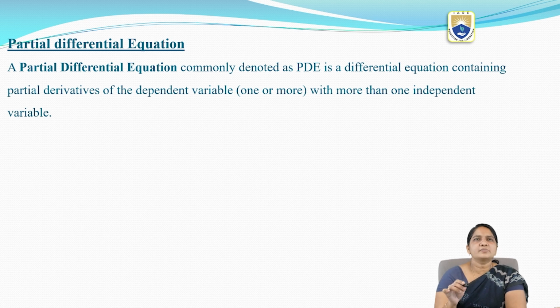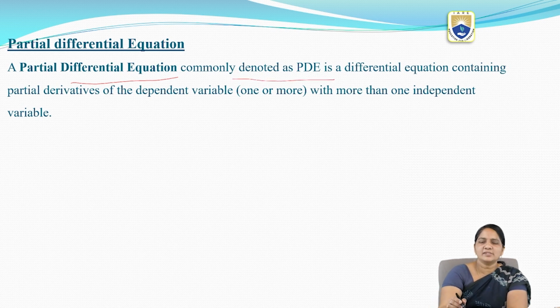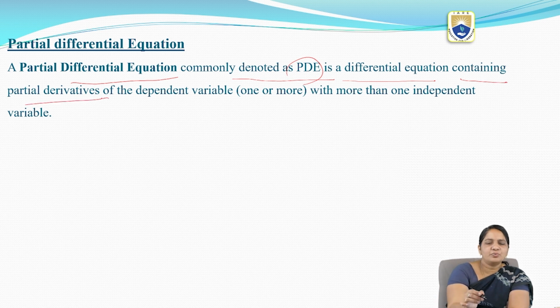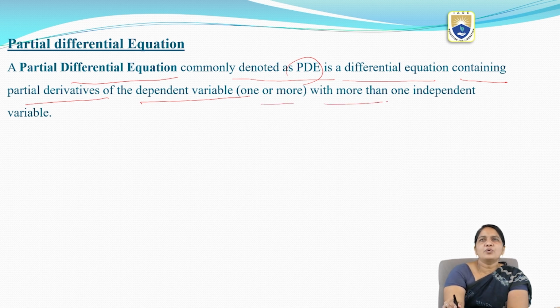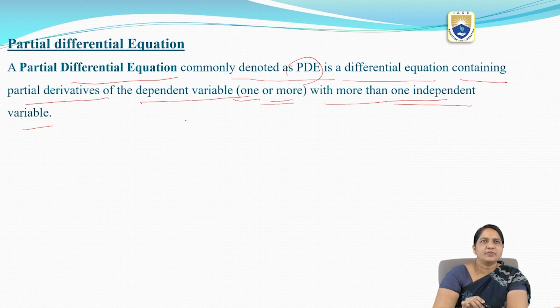First of all, what is a partial differential equation? A partial differential equation, commonly denoted as PDE, is a differential equation containing partial derivatives of the dependent variable with more than one independent variable. The dependent variable may be one or more, but the independent variables should be two or more. Then we can say that this is a partial differential equation.